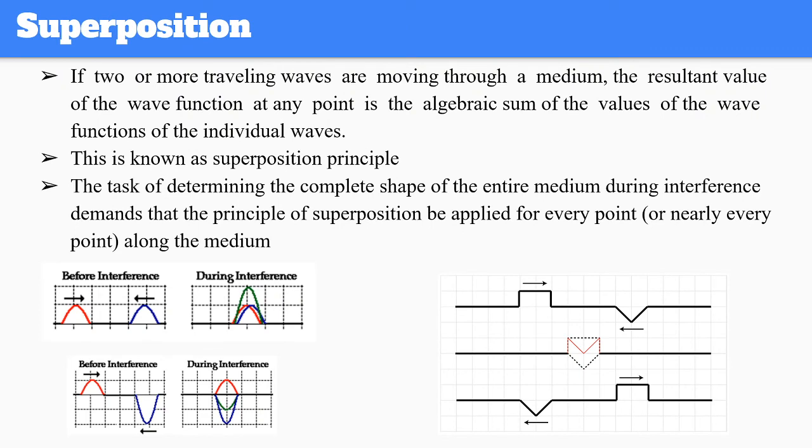And the last thing is superposition. Adding the amplitudes is superposition. If you have one unit of positive and one unit of another positive, coming towards each other, then when they interfere, they're going to create two units of amplitude. So this is the superposition of those two waves. If you have one positive and two negative, when they interfere, what's going to happen? 1 plus minus 2 is going to create minus 1, so that is the interference pattern for you. This is the superposition of those two waves.